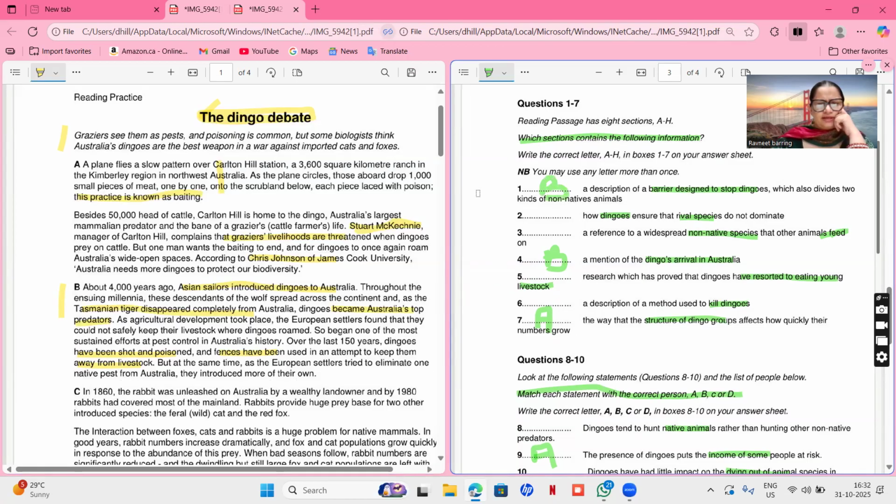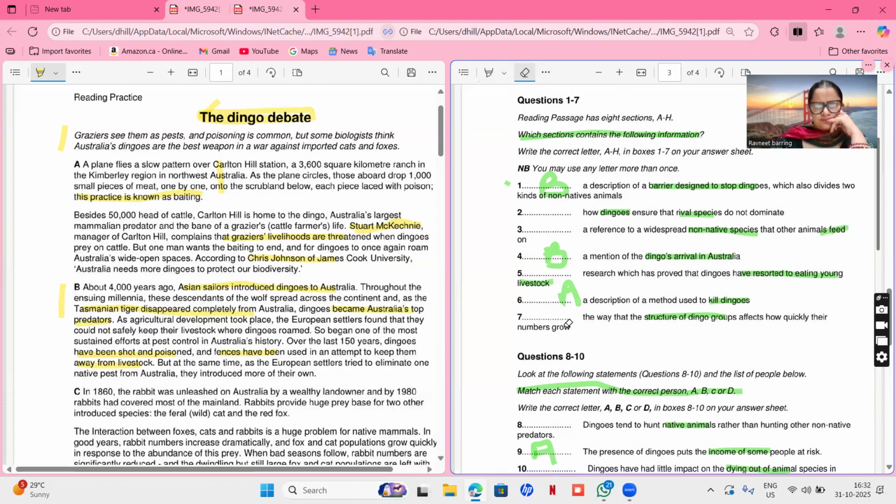But as of now, I'll go through this one again. Dingoes include rival species, non-native species, feeding. Feeding is not being talked about. Eating young livestock, no. Killing dingoes. Oh, killing dingoes. So it was not for 7th. It was for 6th. So 6th is A. 7th is still pending. All right. So we are done with this one.